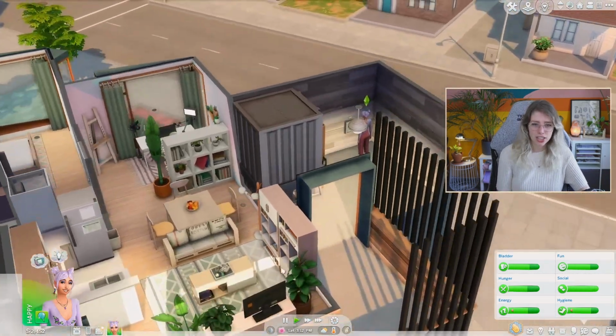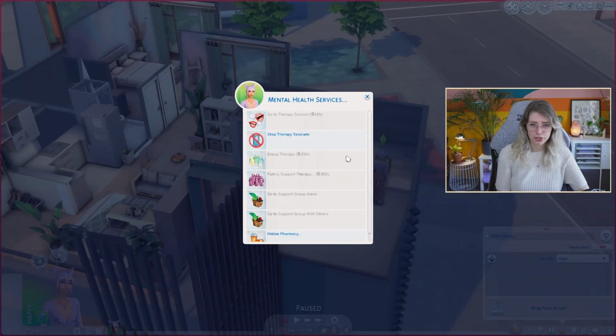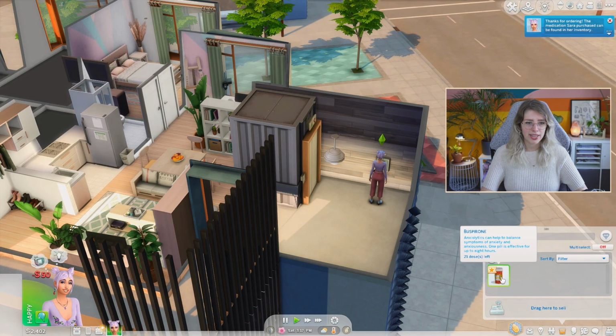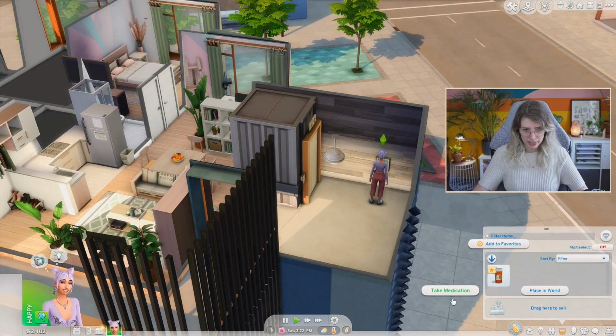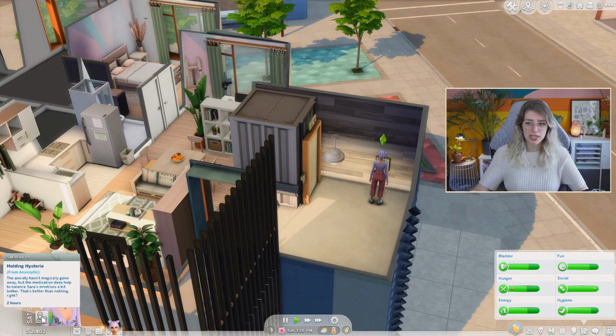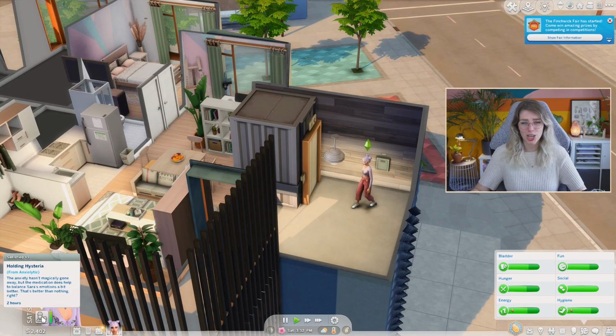Okay, so now we can actually get our medications. Do we already have some in our inventory? We don't. So let's do mental health services. Oh, now we can actually do the online pharmacy and now we can get the medications. It's 50 bucks. I wonder how long we can use this for. It says 21 doses left. Okay, so that's basically in Sims terms like 3 full weeks for 50. That's not bad. And I wonder if you forget to take your medication, if you will also gain specific moodlets. I guess so. You do need the custom mood pack from Lumpy New for this mod to work, but that is probably because stuff like this actually has custom moodlets.